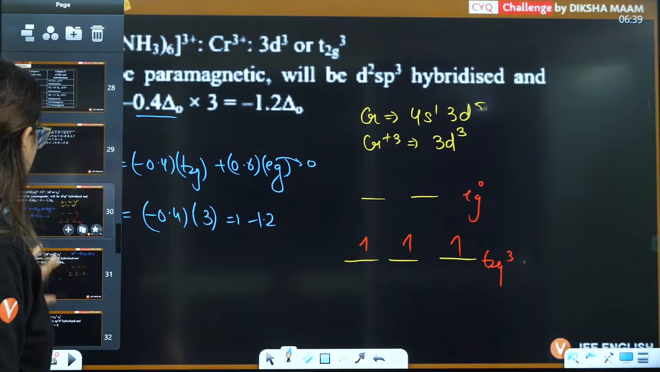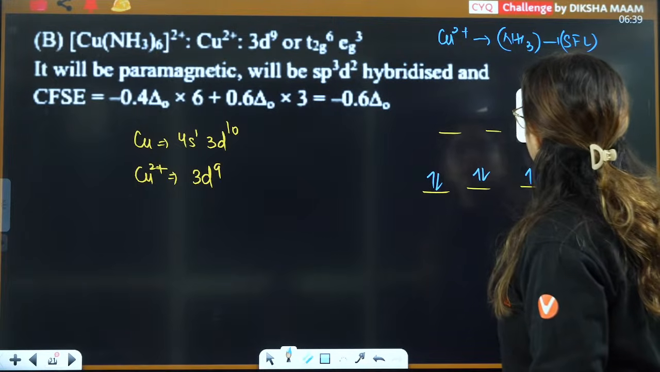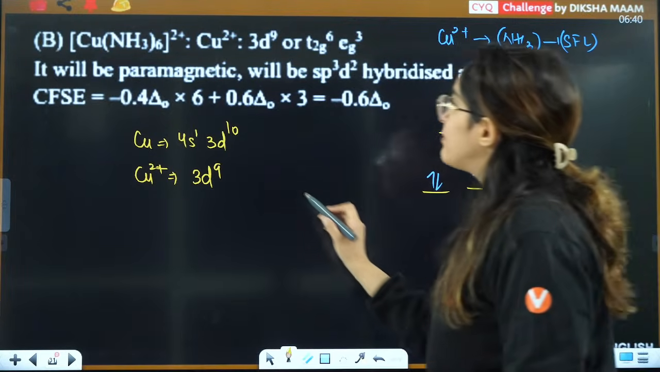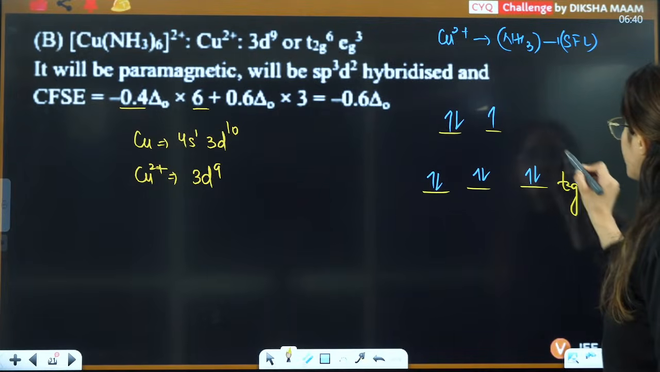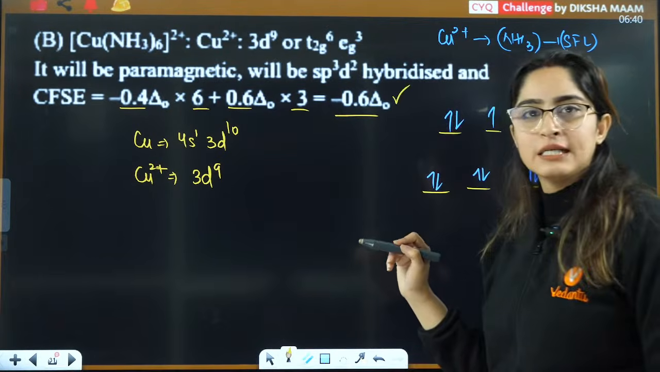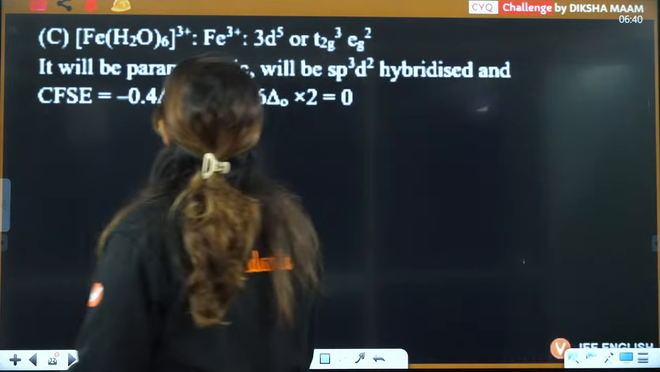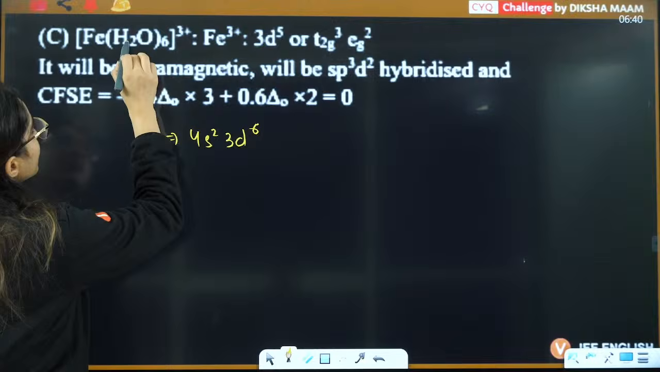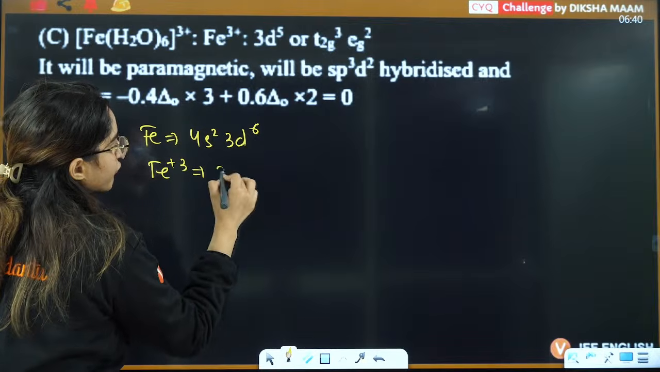Okay, so that was here. So it will be 1, 2, 3, 4, 5, 6, 7, 8, 9. So you can say now you will multiply minus 0.4 with 6 because 6 electrons are in T2G, and in EG you have 3 electrons, so you will multiply this with 3 and you will get your answer here. Next is you have iron and water. Now iron is atomic number 26, so it is 4s2 3d6. You take out 3 electrons, this will become 3d5.